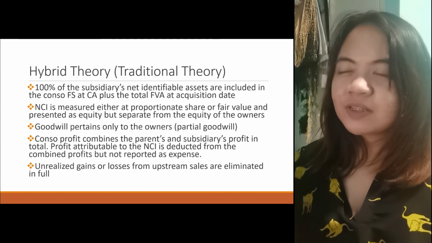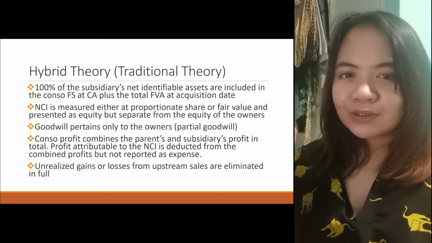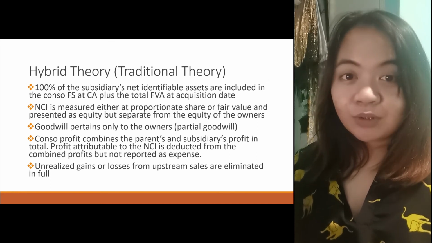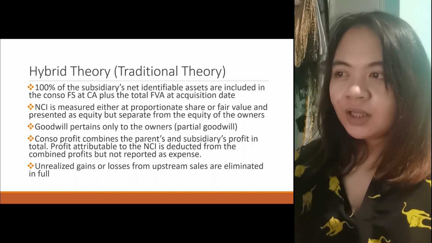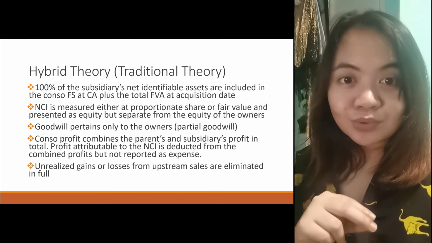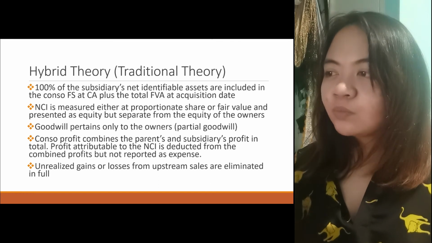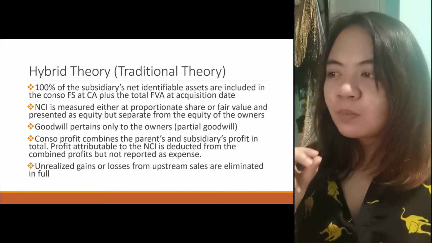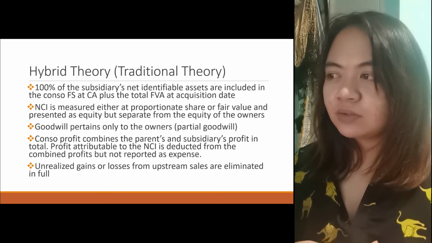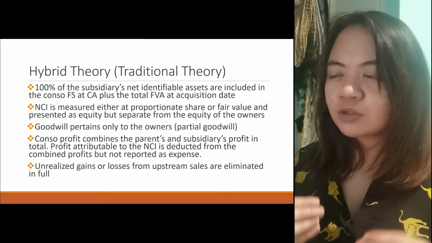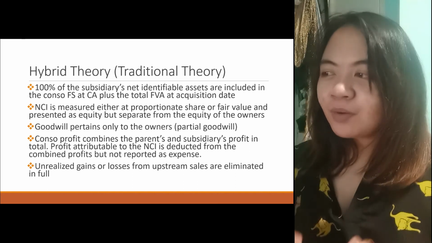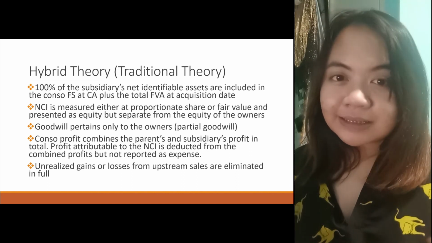So, of the subsidiaries' net identifiable assets, yan yung paniniwala ni entity theory. The second one is also the same with the paniniwala ni entity theory. The third one is partial goodwill is used. Okay? The fourth one is Conso profit combines the parent's and subsidiaries' profit. So, ginagawa sa entity theory. Profit attributable to the NCIs is deducted from the combined profits but not reported as an expense.